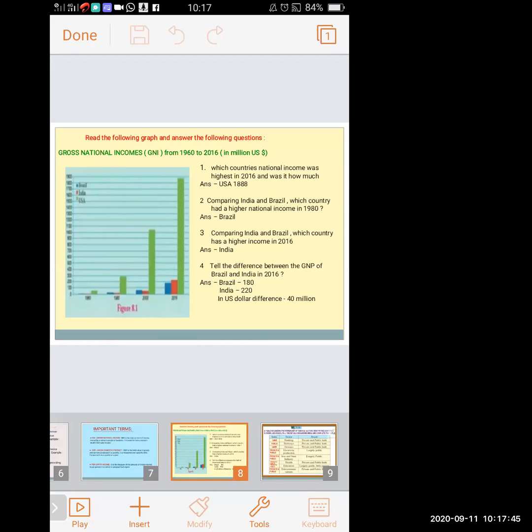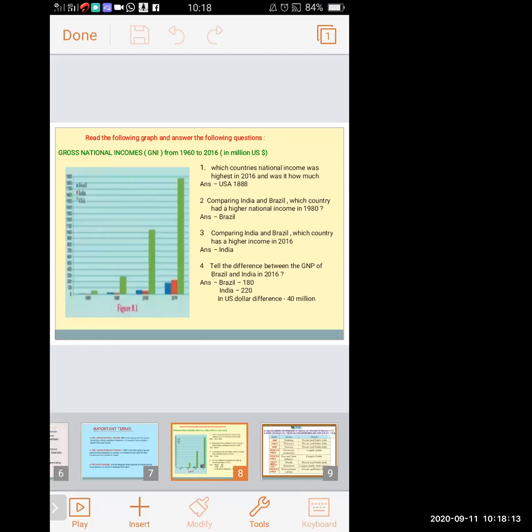Brazil is lesser and India is higher. So what conclusion do we get? India's gross national income is higher than Brazil's.